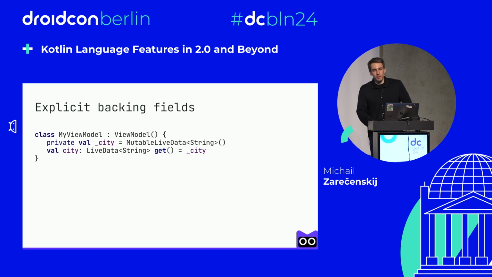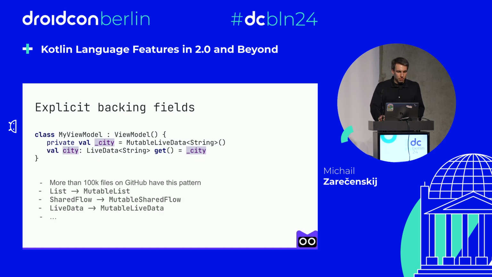So this is something that is pretty familiar for Android developers, that you usually have to use this pattern, which is called implicit backing field, where you have a private val _city, and then you have a public city, which is just read-only, because you want to expose only the read-only part of it. And you have to write and duplicate this city 3 times, which is basically the same thing semantically.